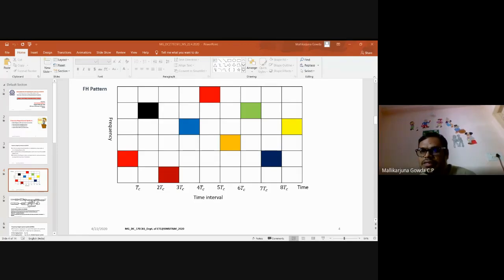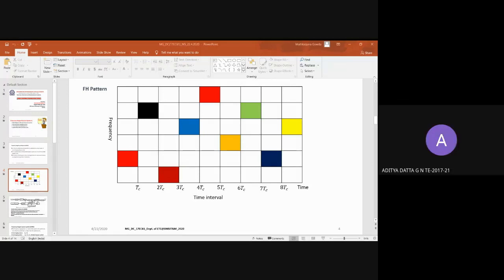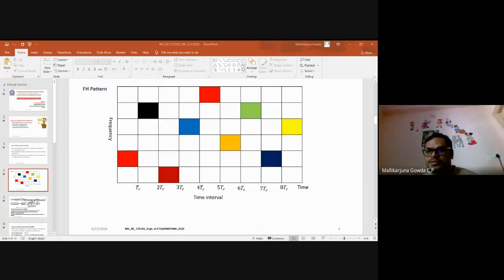Hello, Kusumakar. Aditya. Aditya Datta. Yes, sir. People should respond. Where is Kusumakar Patil? Kusumakar Patil.